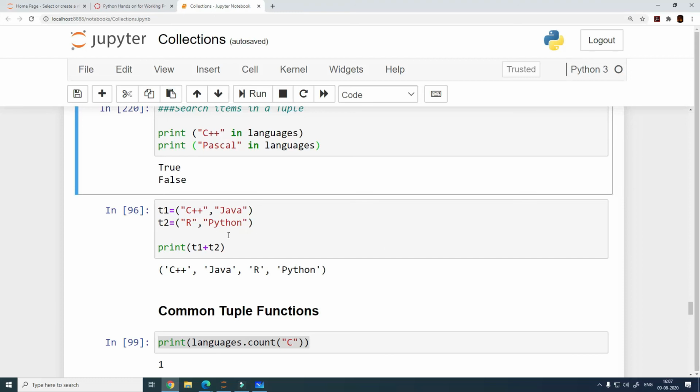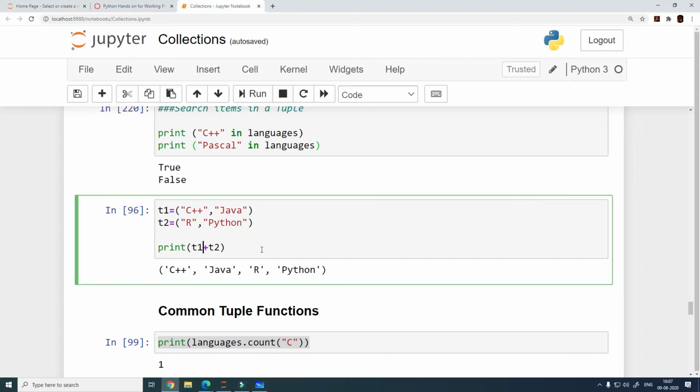Now the plus operator, like I said, right, plus operator is a very powerful operator, and it changes its form every time you use it with any other data type, right?